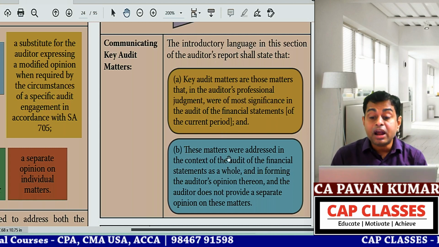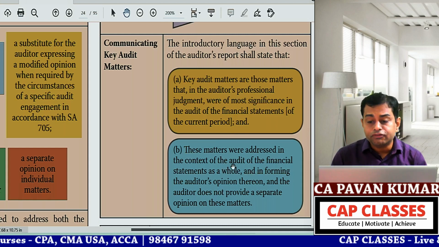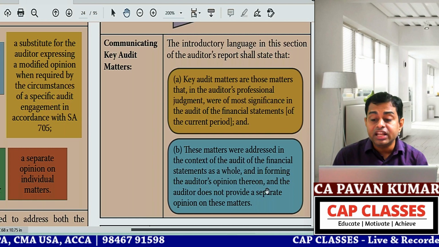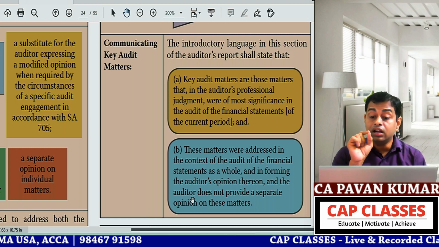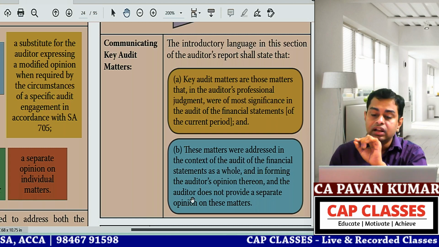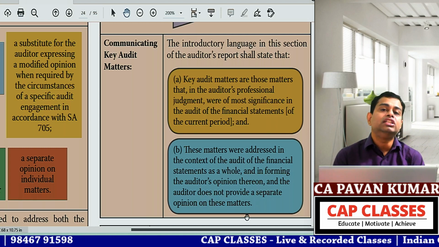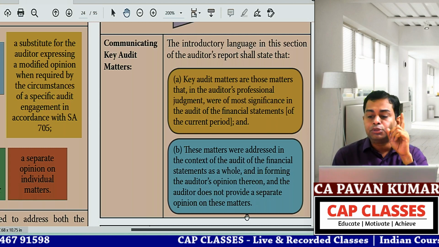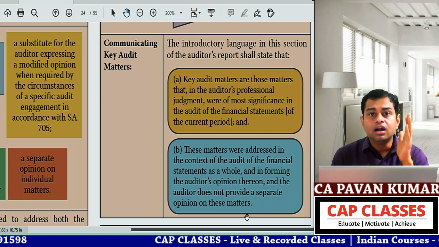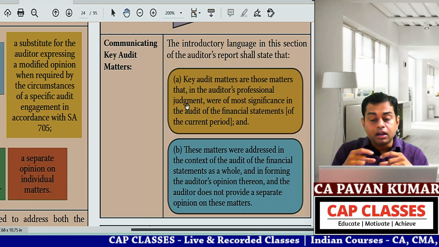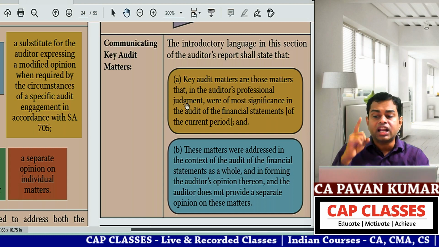Then, these matters were addressed in the context of the audit of financial statements as a whole and in forming the auditor's opinion thereon, and the auditor, underline, as a whole, underline, does not provide a separate opinion on these matters. Yesterday, do you remember when I showed you the Reliance Industries audit report, I identified A, opening, B, closing. This too shall remain the same.